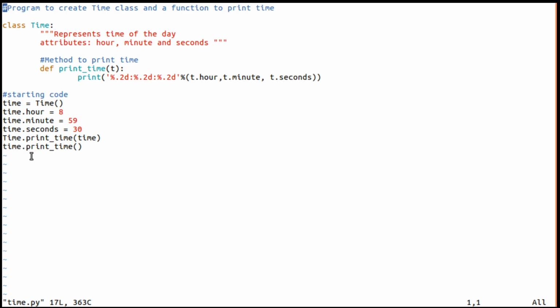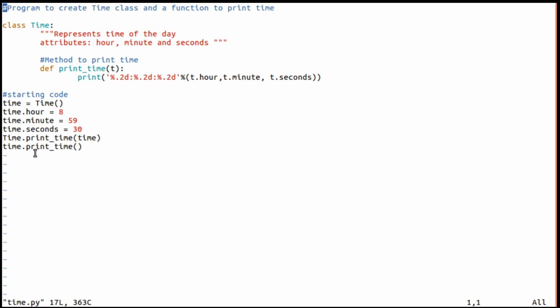So the important thing here is, here we have supplied one argument, for this parameter one argument is here, whereas here nothing. The meaning here is that this particular method print_time is called on this object. Because of that, this object itself will become an argument to this function. Keep this in mind, dear students.